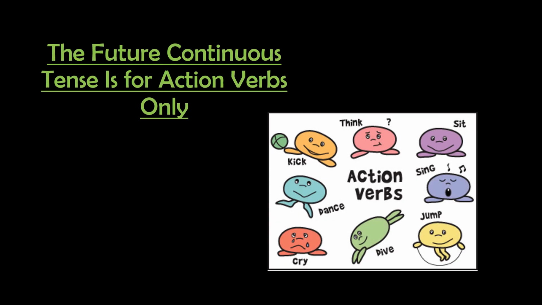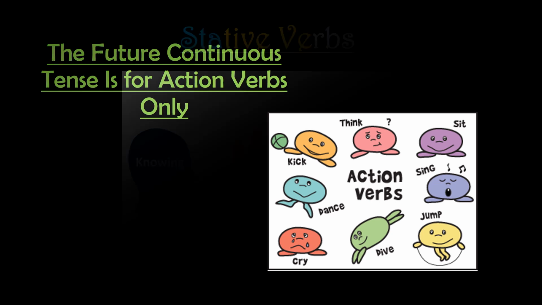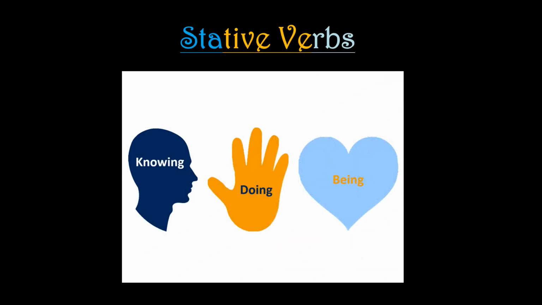The future continuous tense is only used with action verbs describing activities like running, thinking and seeing, because it is possible to do them for a duration. It cannot be done with the verbs that describe the states of existence like being, seeming and knowing.